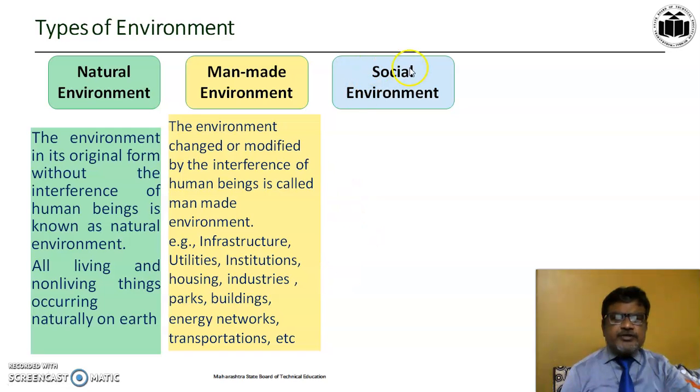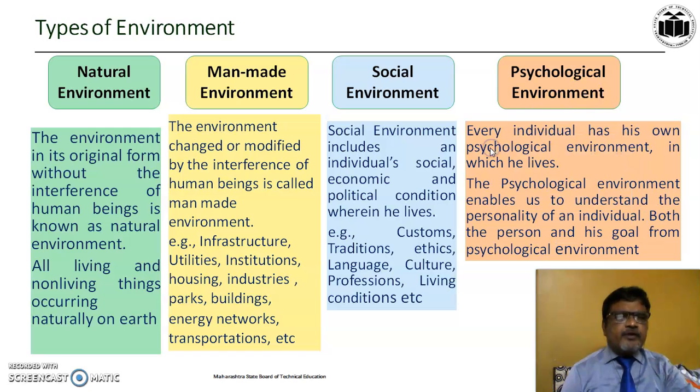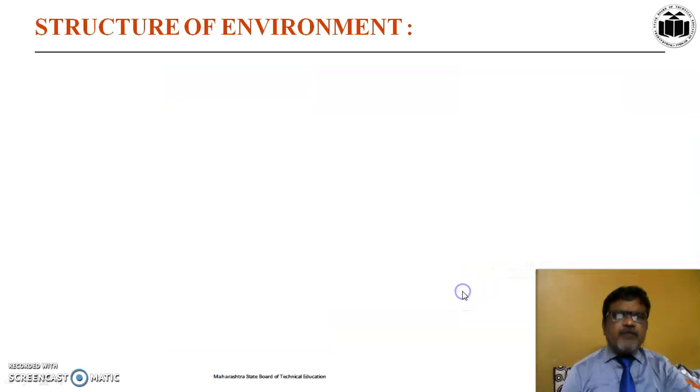The third type of environment is social environment. Man is a social animal, and the social environment includes the social, economic and political conditions where humans live. This includes customs, traditions, ethics, languages, culture, professions and living conditions. The last type is psychological environment, which enables us to understand the personality of an individual, both the person and his goal, from his psychological environment.